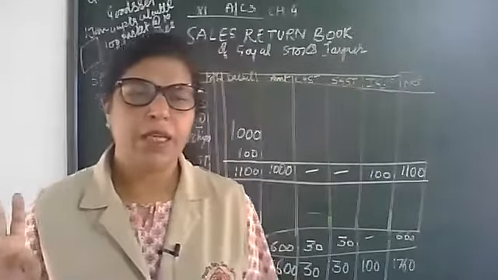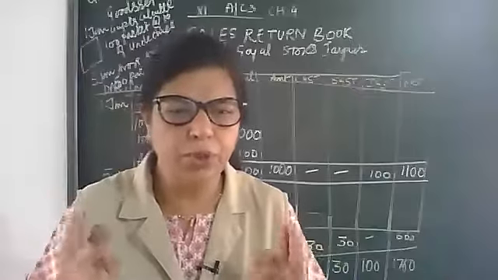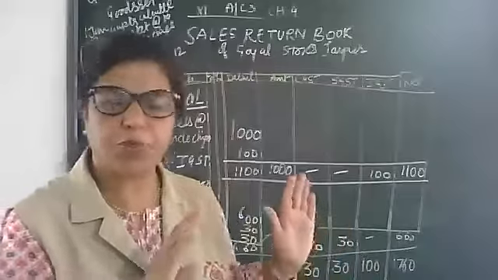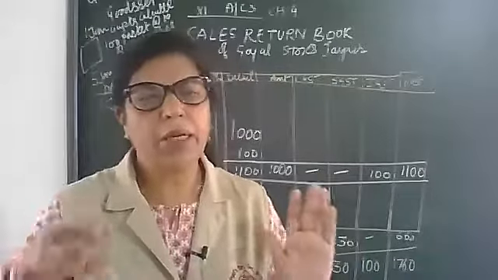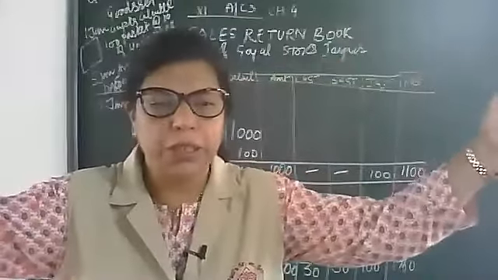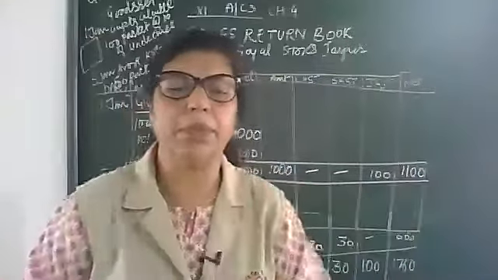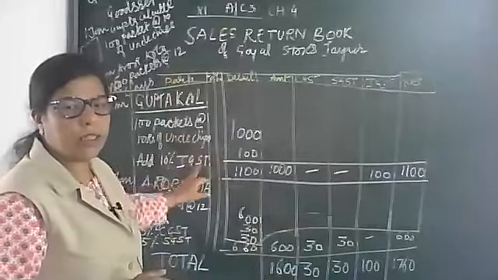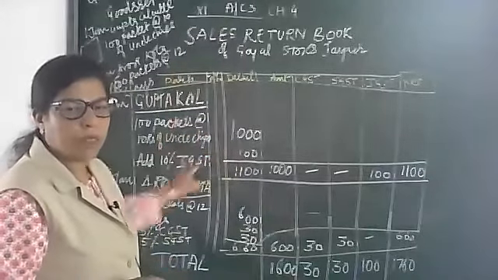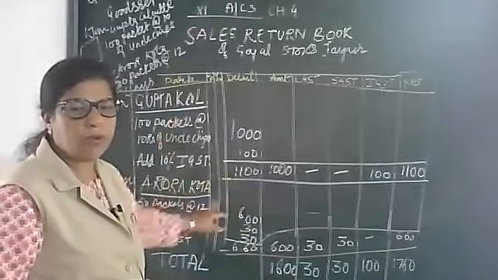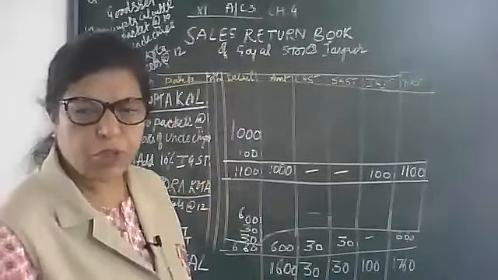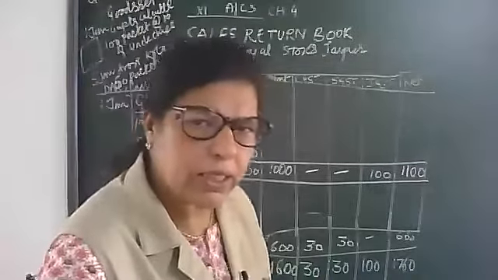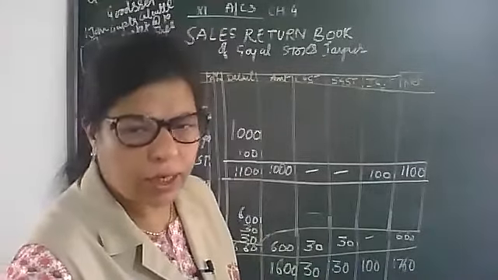Don't worry. I will give you only those types of questions which I taught you and explained to you. But we cannot give you long questions. We can make them in a summary way, like what is the IGST of Gupta, what is the amount for Aurora. These types of questions we can ask. Okay, so today we completed the sales return book and tomorrow we will start the next book.